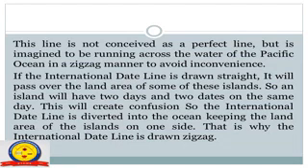So, an island will have 2 days on the same day. This will be a great confusion. So, the international date line is diverted into the ocean, keeping the land area of the islands on one side. That is why the international date line is drawn zigzag.